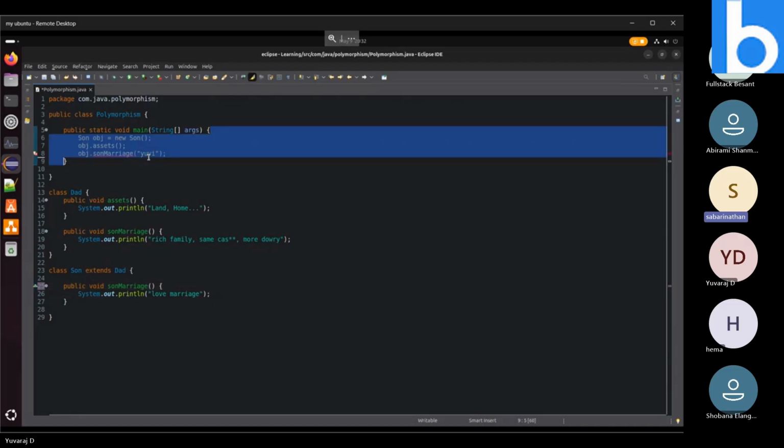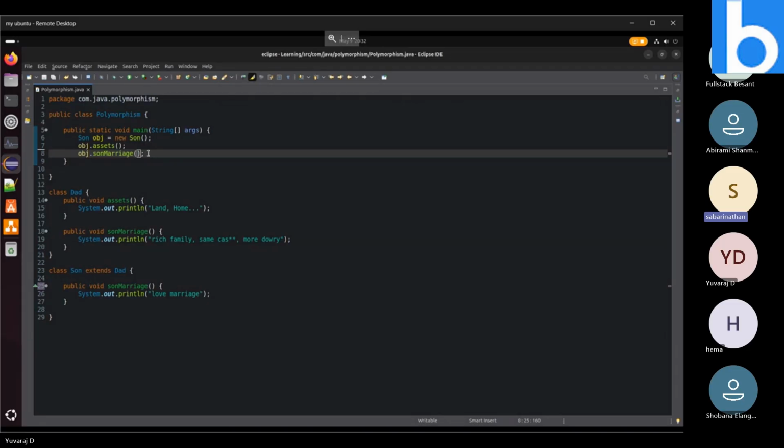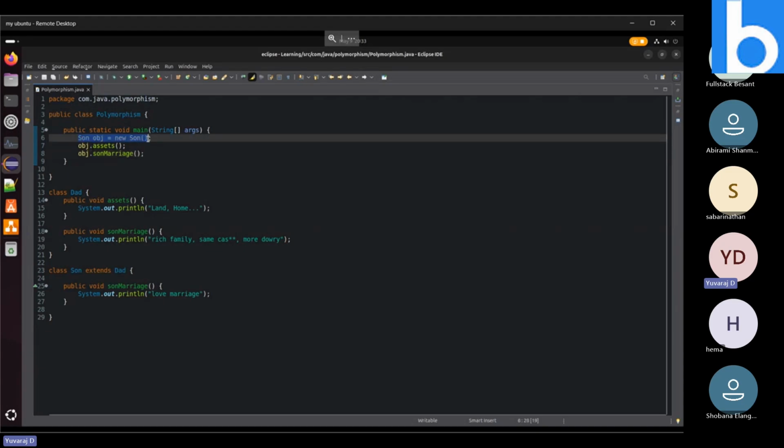So if I want to call the 18th line method, son marriage, instead of the 25th line method, what do I have to do? If you like to call the same method, you need to create an object for the dad class instead of son. If you need the implementation of dad, you need to create the dad class object over here.